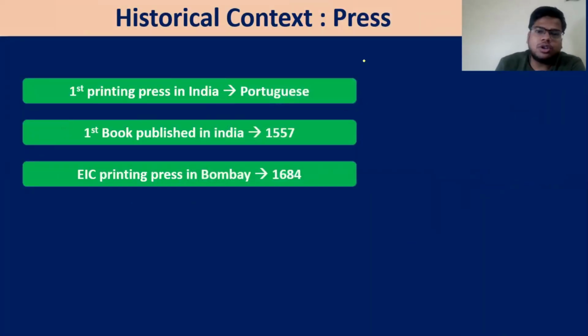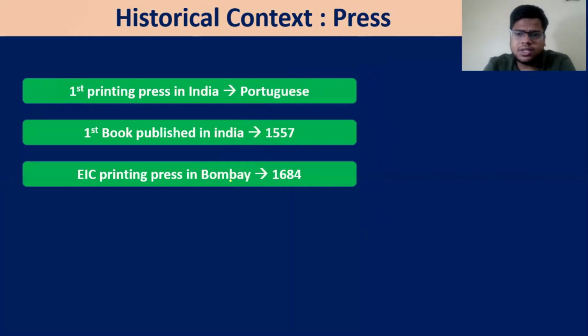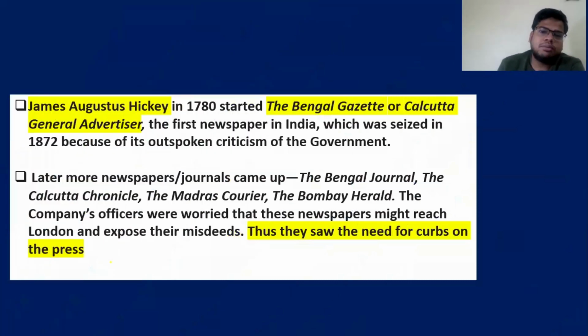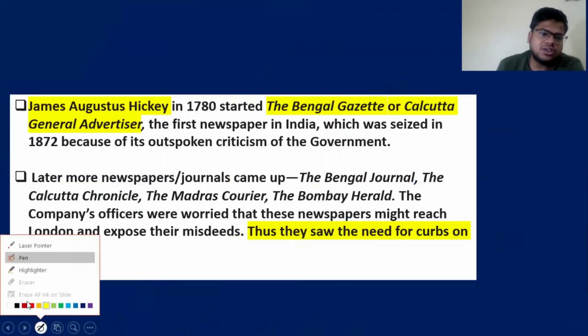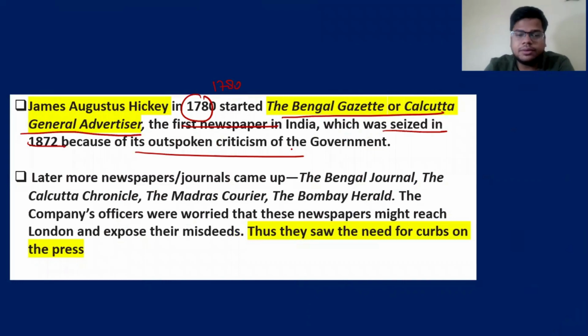Now, if we talk about the historical context of the press, the first printing press in India was Portuguese, with the first book published in 1557. Some facts that you need to remember: the EIC printing press in Bombay in 1684. The first newspaper was the Bengal Gazette or Calcutta Journal Advertiser. These questions sometimes come in the state PCS or some other exam. James Augustus Hickey started the first newspaper in India in 1780, which was seized in 1872 because of its outspoken criticism of the government.